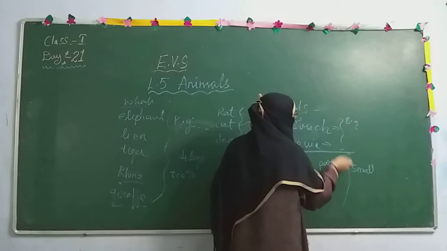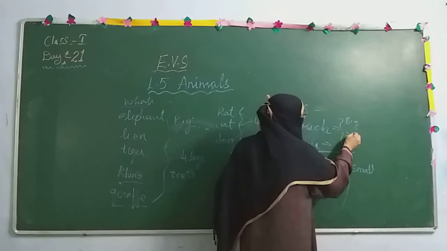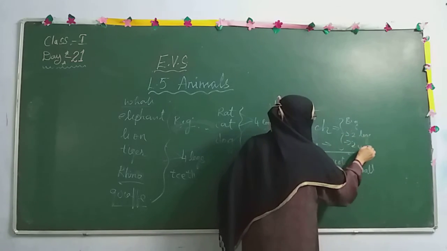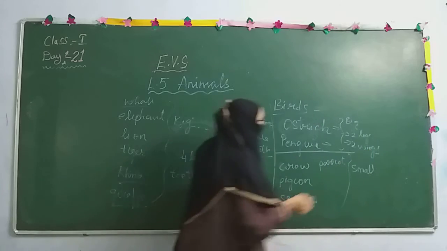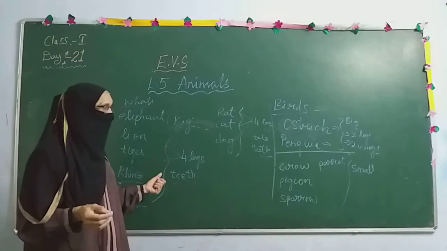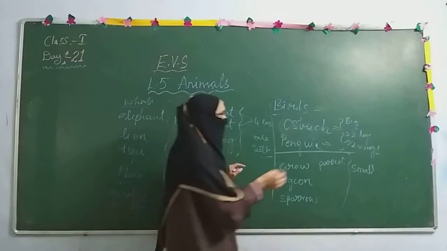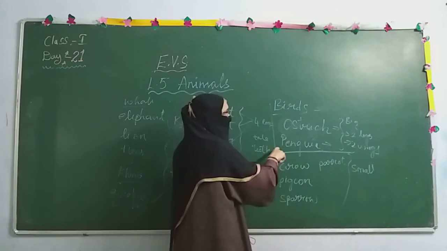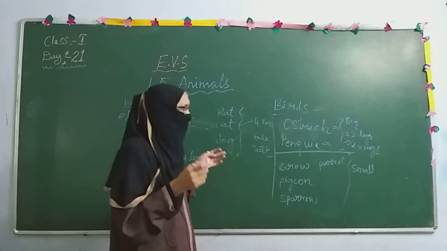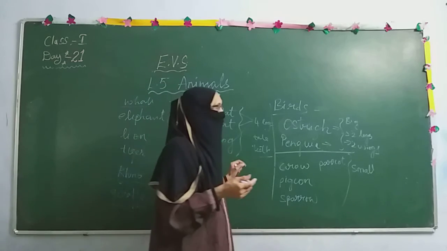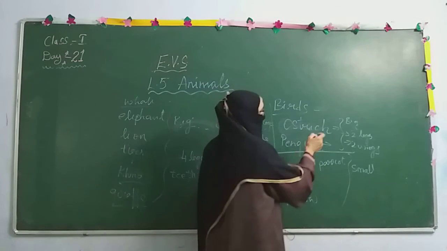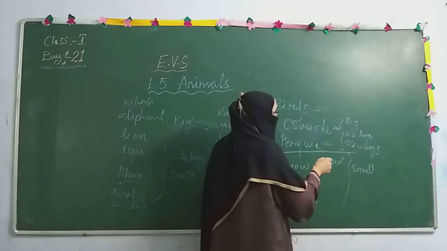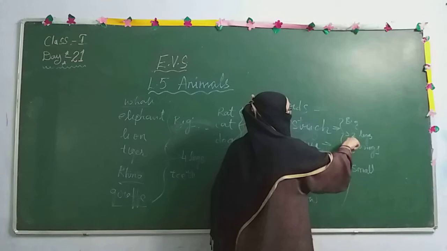Even though these are big and small, how many legs do they have? They have 2 legs and 2 wings. Whereas animals have 4 legs, they don't have wings. Birds have 2 legs and 2 wings. And the ostrich and penguin, as they are big and very heavy, are unable to fly. They cannot fly. Is it clear? As their weight is heavy, they cannot fly. They have wings, but they cannot fly.